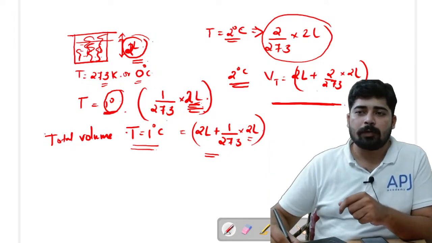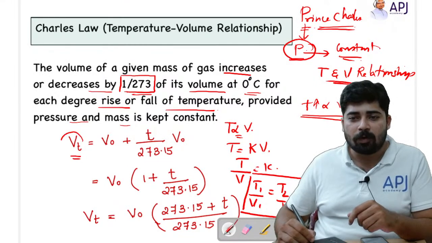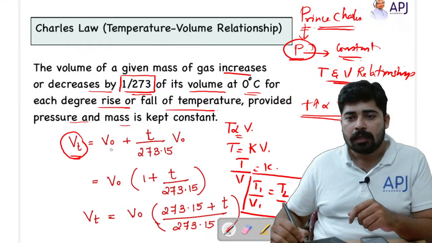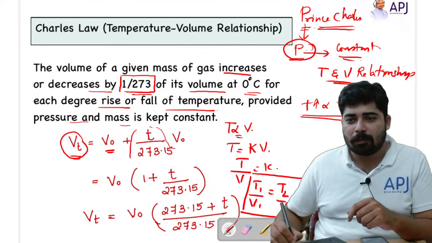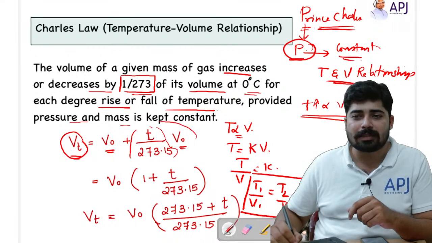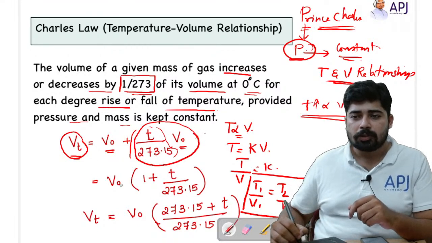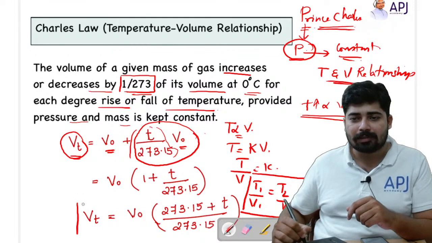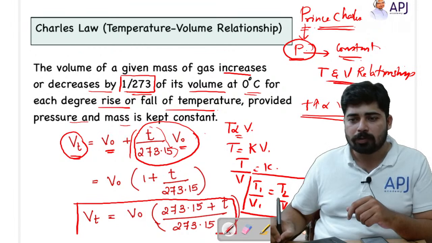So we can generalize that into an equation. You can see here the final volume will be equal to initial volume plus T by 273.15 into initial volume. This is the increased volume. You can generalize that and write it in this manner also.